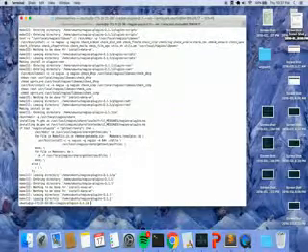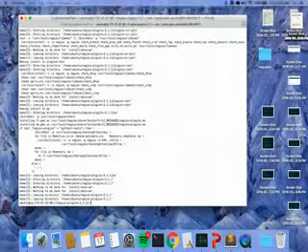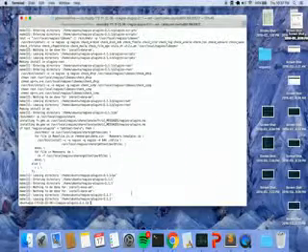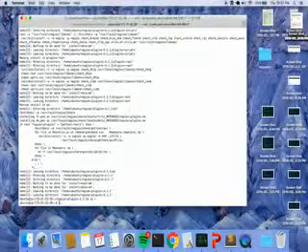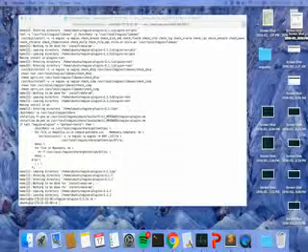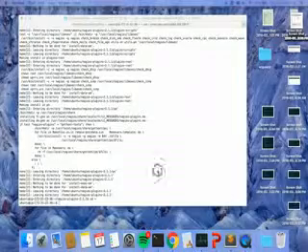Okay, so now we install nrpe. So what is nrpe? Well, nrpe is just one of those plugins, one of the things that you need to install for Nagios. So let's begin. So we go to the root directory and we download nrpe.